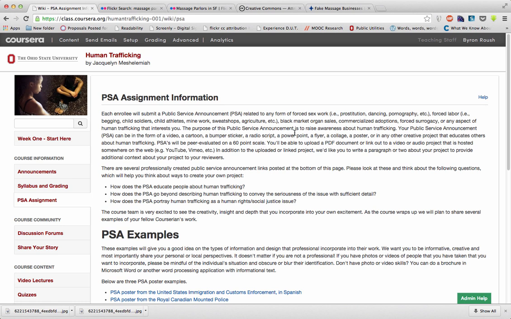Okay, so I just want to walk you through a quick example of a PSA sample assignment and what this might look like. This is just a quick example, so you're probably going to put in a lot more time and thought into what you're going to do, but I'm just going to quickly create a poster with a slogan and then a link to some additional resources.